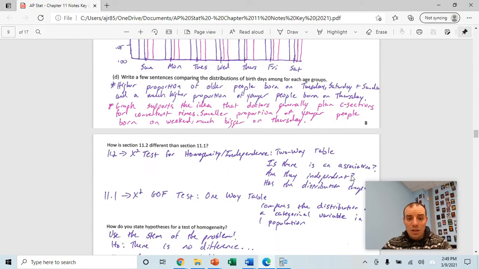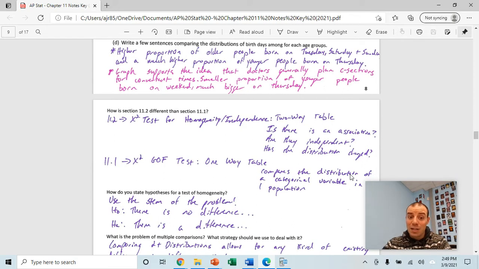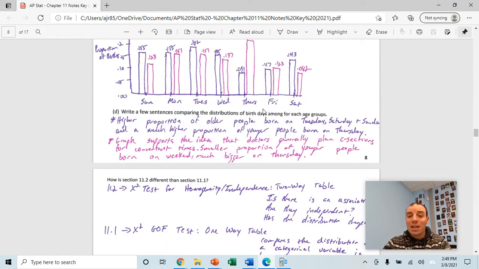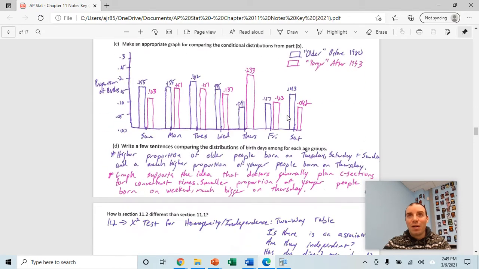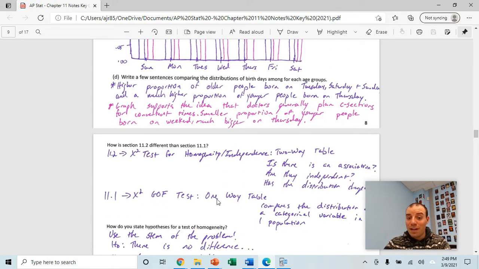So in this section, we're either doing a chi-squared test for homogeneity or for independence. That's different from the last section, when we were doing a chi-squared goodness of fit test. In a chi-squared goodness of fit test, we have what's called a one-way table. We're only measuring one variable. We're looking at the distribution of a single categorical variable in a population. For example, if I wanted to see whether days of the week people are born are evenly distributed across the week, that would be a chi-squared test for goodness of fit.